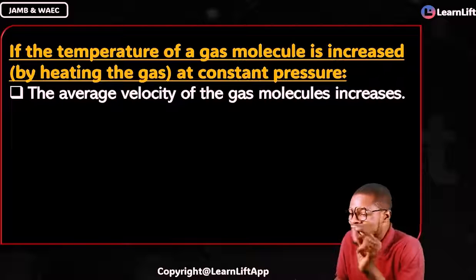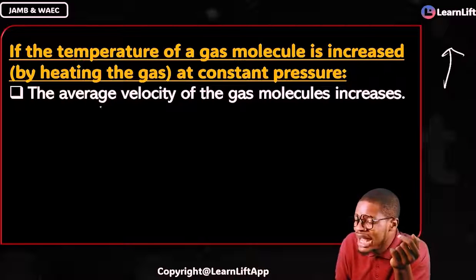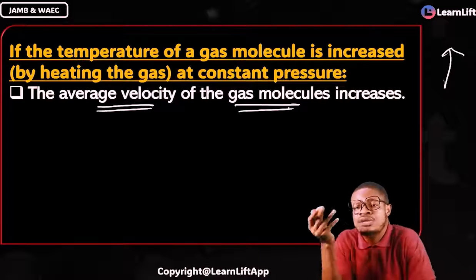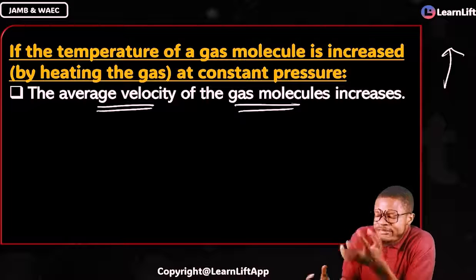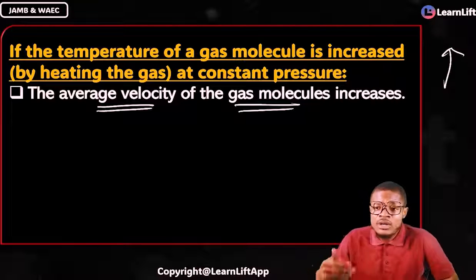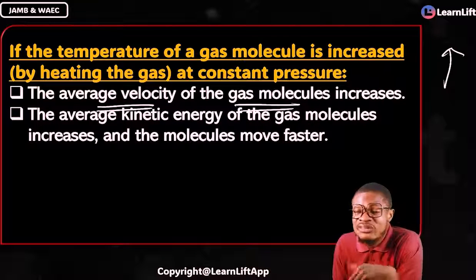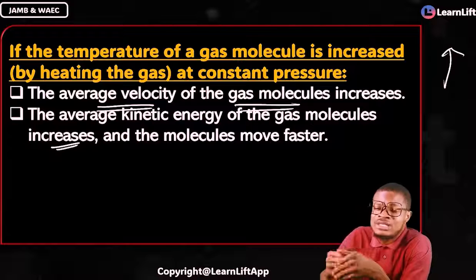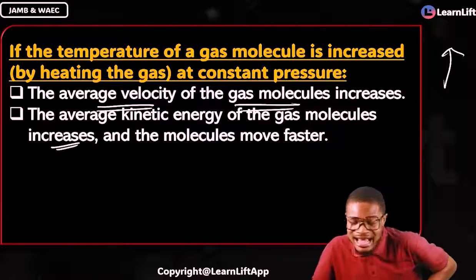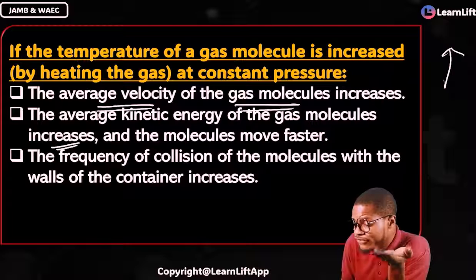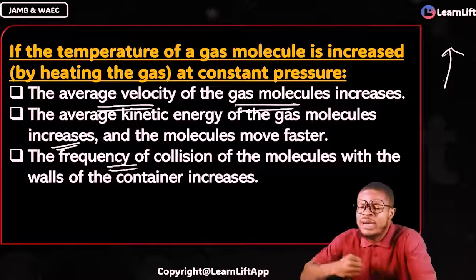Number one, please take note that as you increase temperature, what will happen? As temperature increases, the average velocity of the gas molecules will also increase. Picture your gas in a container. As you are increasing temperature, the average velocity of the gas is increasing. And because average velocity is increasing, it will affect kinetic energy. That's why the average kinetic energy of the gas molecules will also increase. And because the kinetic energy is increasing, the molecules of the gases will begin to move faster. As they move faster, it will lead us to the next thing: the frequency of the collision of the molecules with themselves and with the walls of the container will increase.